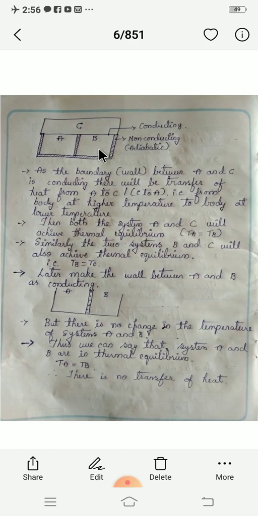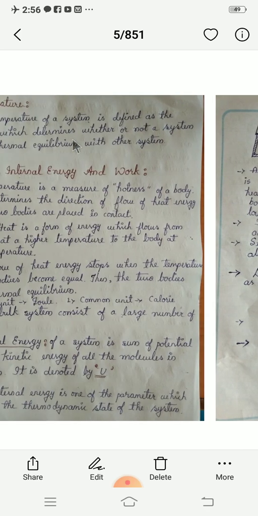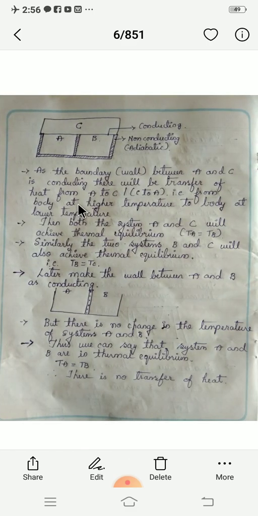Because to test whether the system is in thermal equilibrium, we are considering the factor temperature. So it is a property that determines whether the system is in thermal equilibrium or not. This is about the zeroth law of thermodynamics.